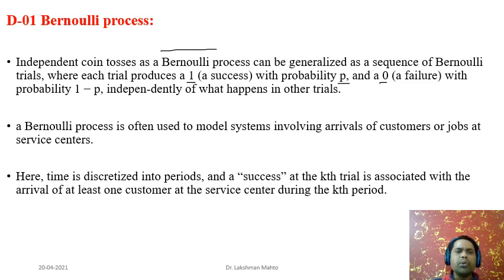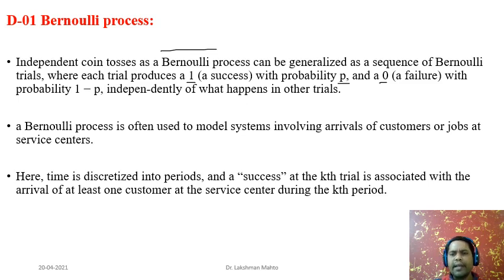That's why in the Bernoulli process, time has been discretized into periods, and success at the kth trial is associated with the arrival of at least one customer. What is the meaning of success at a service center? That means some customer is coming.